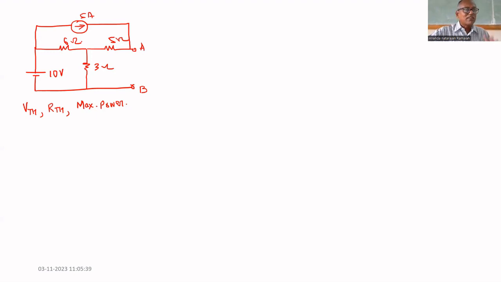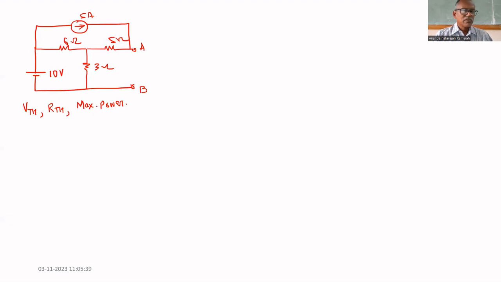If we could convert it into a voltage source, then we could write KVL. Here, source transformation is not possible. That's why we have to write KCL only. That is the first step we have to identify.